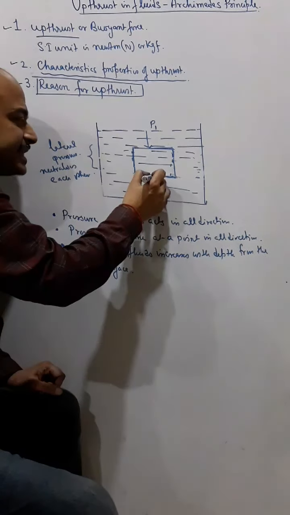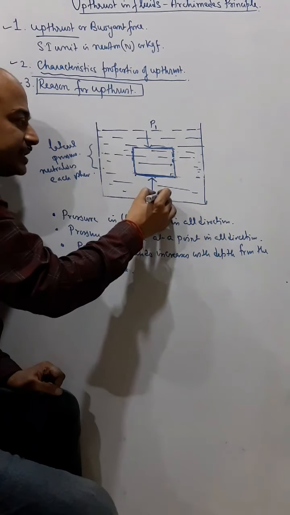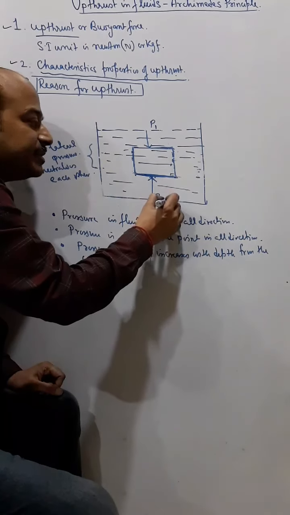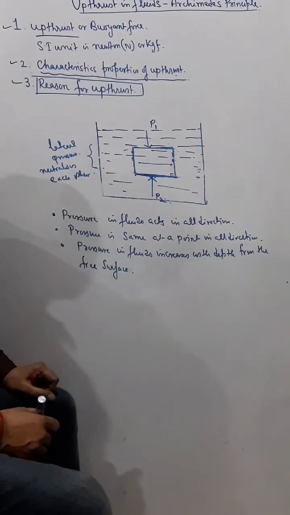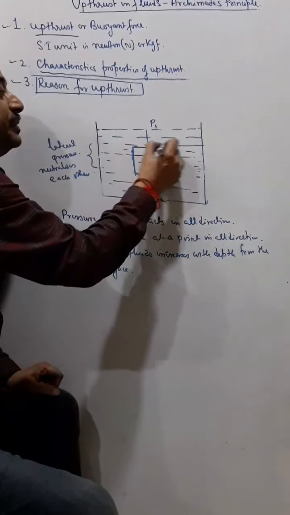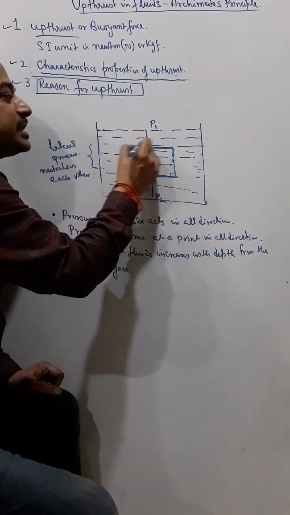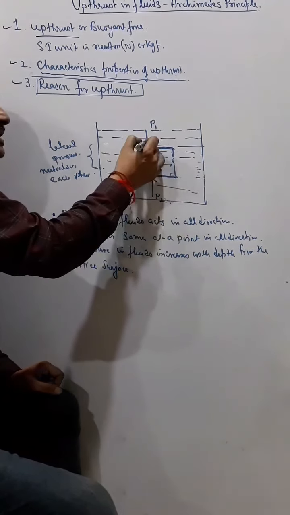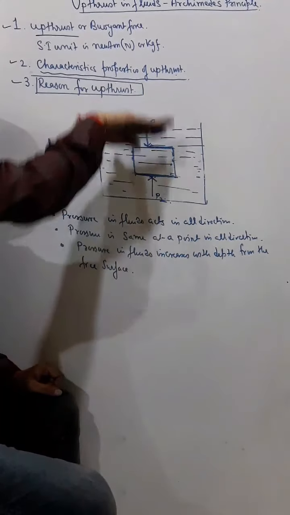And another pressure is acting in the upward direction on the lower surface. So let it be P2. Now this P1 is acting on this upper surface, in this direction. So there is a pressure.